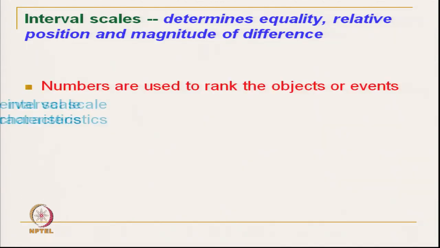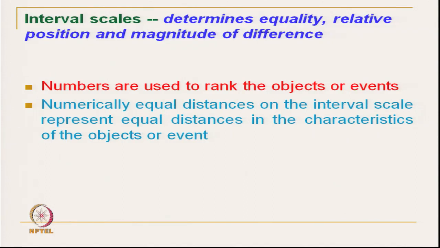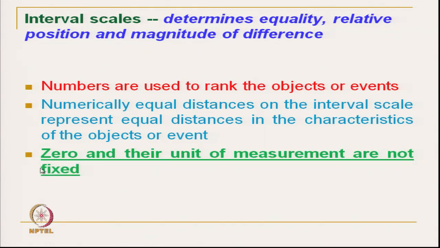The best example is that numbers are used to rank the objects or events, and numerically equal distances on the interval scale represent equal distances in the characteristics. Another thing is that 0 is not fixed here, and the unit of measurement is not fixed.